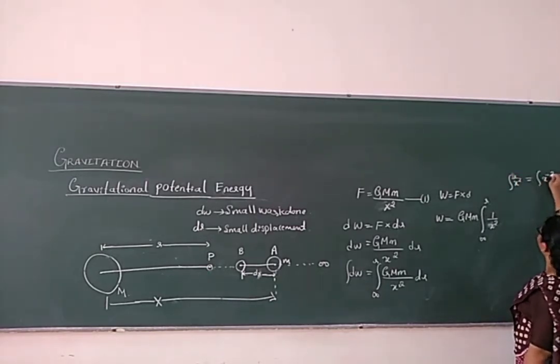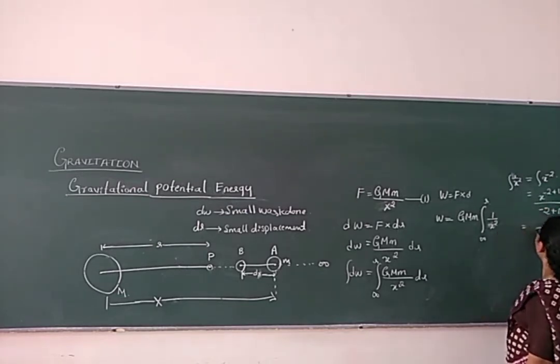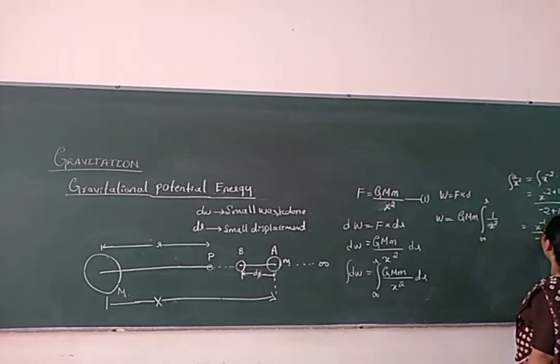Integration of x raised to minus 2 is x raised to minus 2 plus 1 divided by minus 2 plus 1. This is the general formula of integration. So we get x raised to minus 1 divided by minus 1.